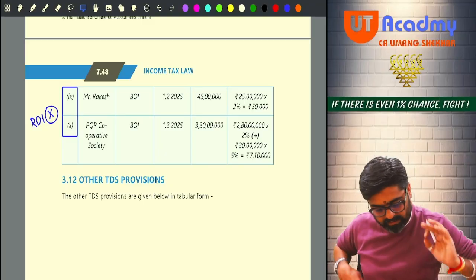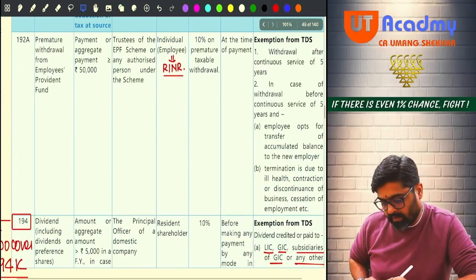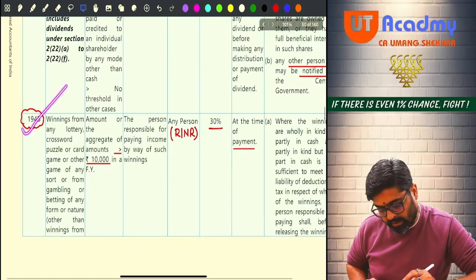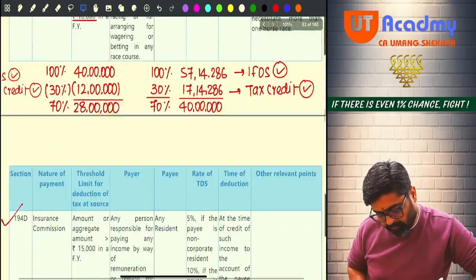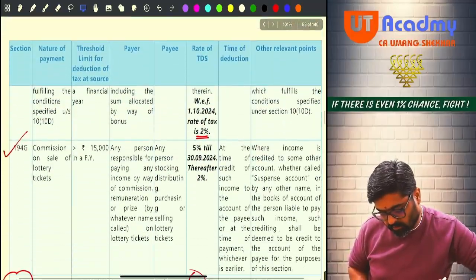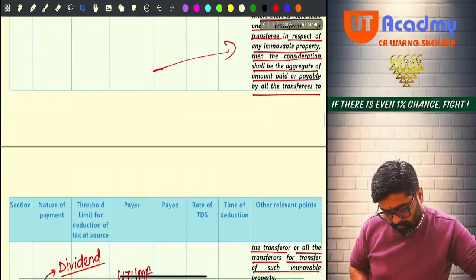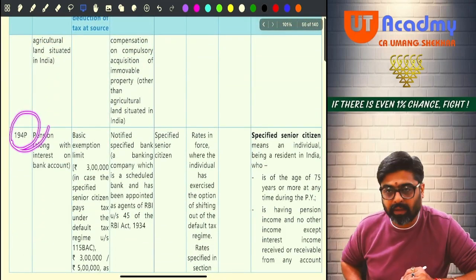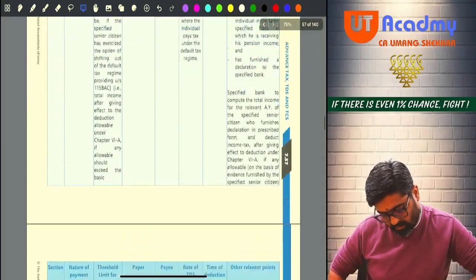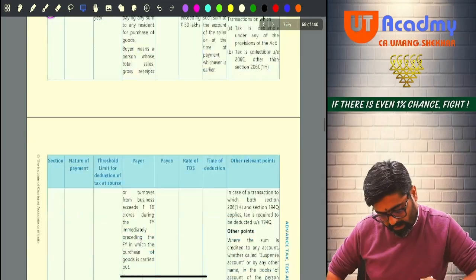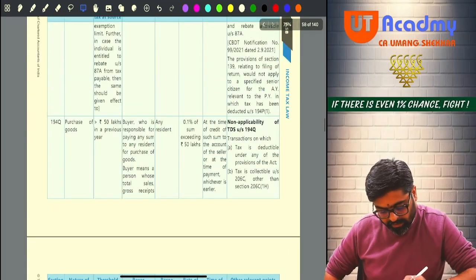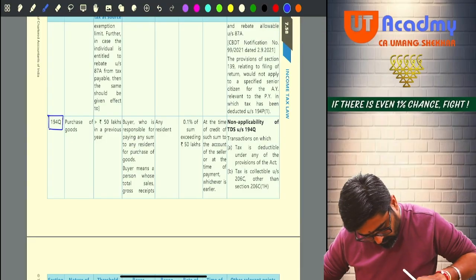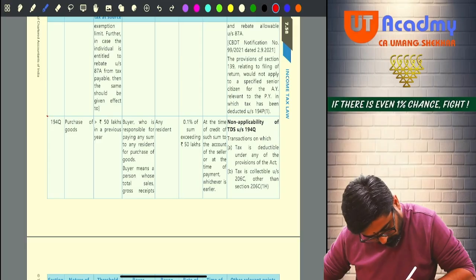Okay, 194N is done. Now coming to this chart, 192A done, 194 done. Then we have also done 194B, also 194BB. Then we have done 194D, 194DA also done, 194G, IA done. Then 194K also done, 194LA also done. Now 194P, the last section, and then there is 194Q and R. Okay, see, 194Q I will be covering. Please write it down here only.